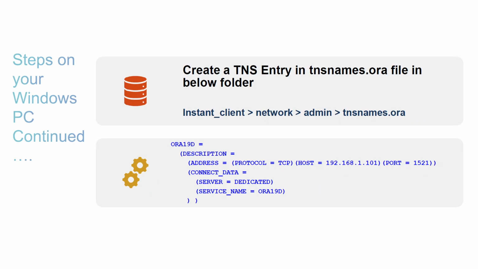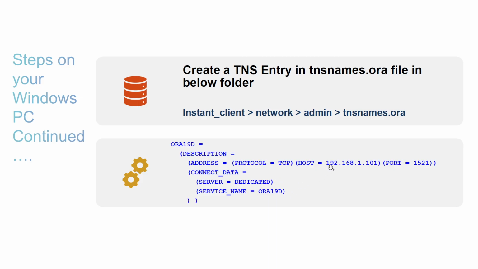Now, wherever you have unzipped these packages, under that you will find a folder called network. Under that you will find a folder called admin. Under that, create a file called tnsnames.ora and add this entry. Let me repeat, wherever you have unzipped that instant client, you will find a folder called network, and under that a folder called admin. Under that, the tnsnames.ora file will be there, and in that tnsnames.ora file, create an entry something like this.